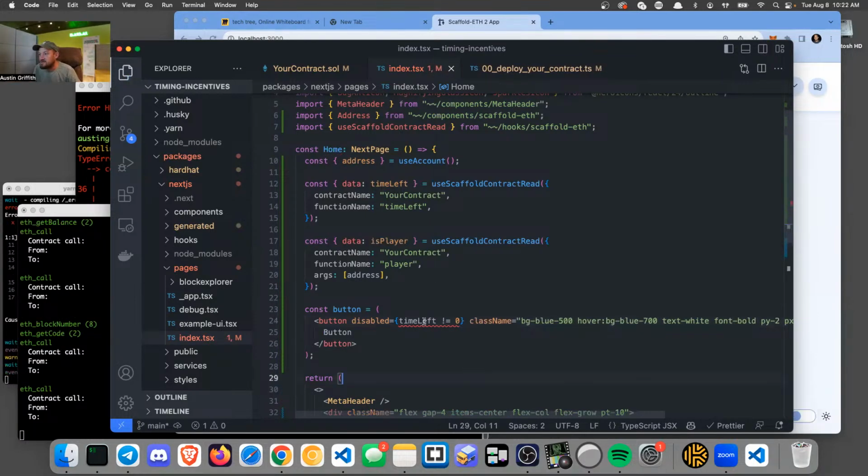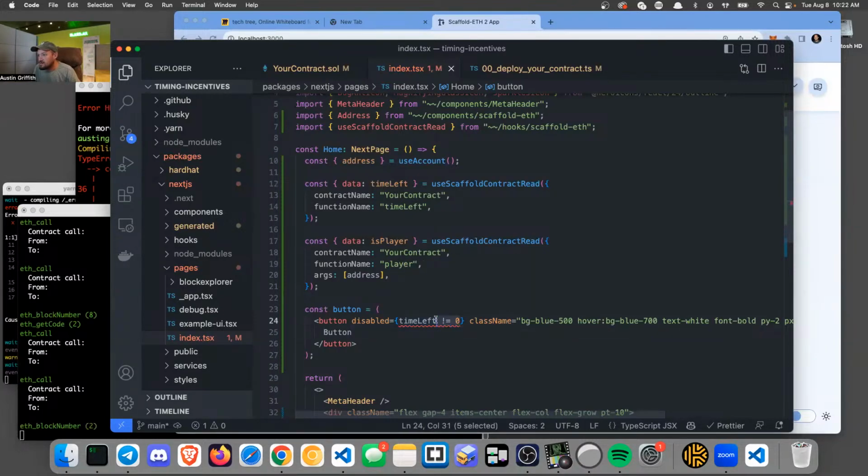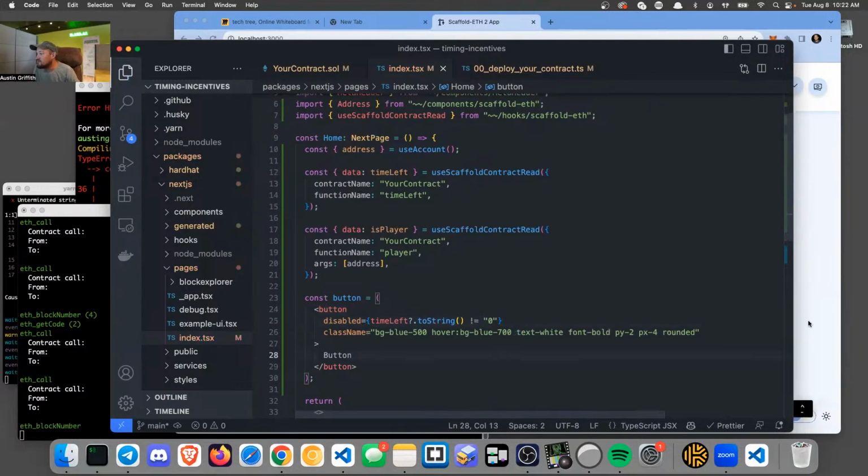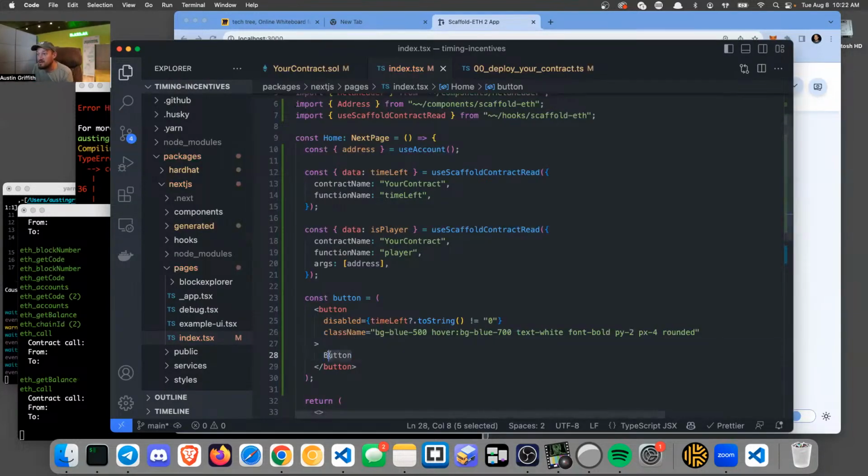Let's see what happens here. It doesn't like that. Okay. Can I do a time left and then a dot and then something here? Nope. Okay, let's just do this. Does not equal 0. This is weird and gross, but does it do? Okay, I don't know. We'll find out in a little bit.